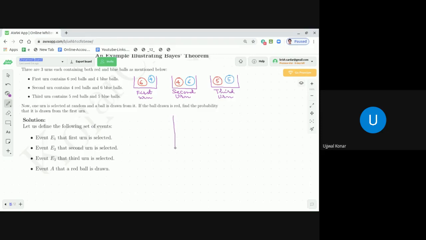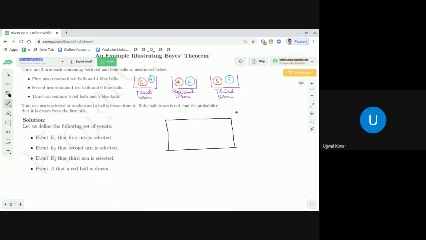So if I consider this is the entire sample space. Let me draw in a different color because I already used the purple color. I draw the sample space in the black color, dear students.